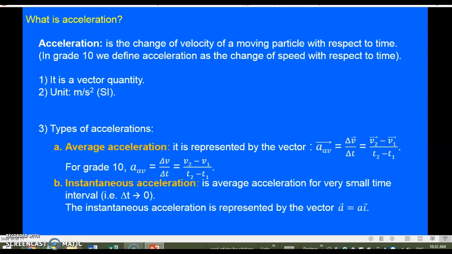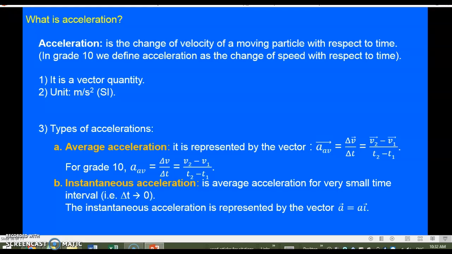So now the instantaneous acceleration. The instantaneous acceleration is the average acceleration for a small time interval, that is when delta t tends to 0. As we had average speed and instantaneous speed, in which the average speed considered a long period of time or the whole motion, while the instantaneous speed describes the speed at a certain specific instant.